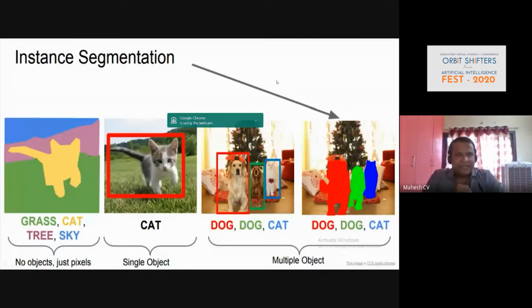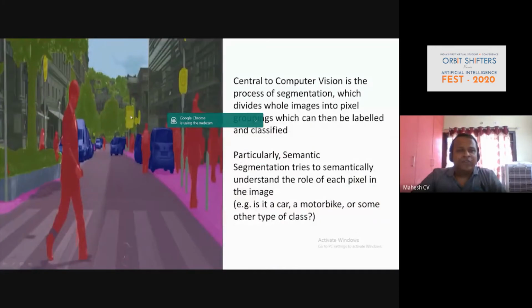Now let's move to the fourth computer vision task, which is instance segmentation. As you have multiple objects, obviously you're going to use instance segmentation. If you see the image, we don't care about the background or anything else. We are targeting more on the pixel. That's why segmentation always tries to semantically understand the role of each pixel in the image. Now let's say you want to highlight this person, or this car, this pole or this tree. This is how we are focusing on the pixel here.